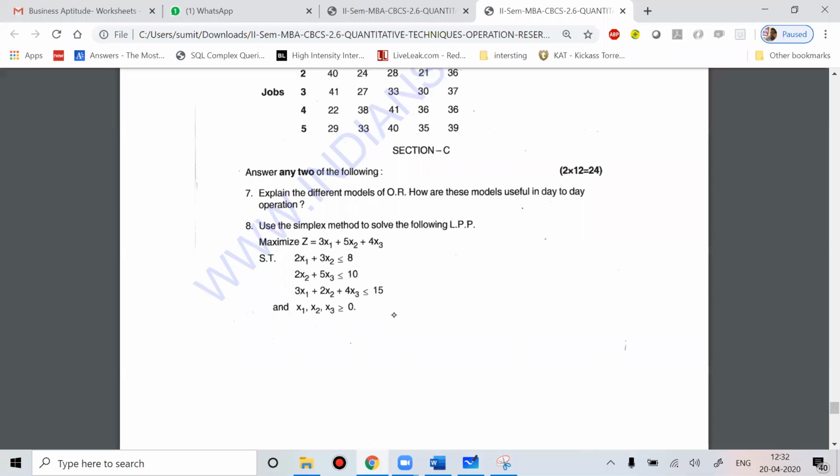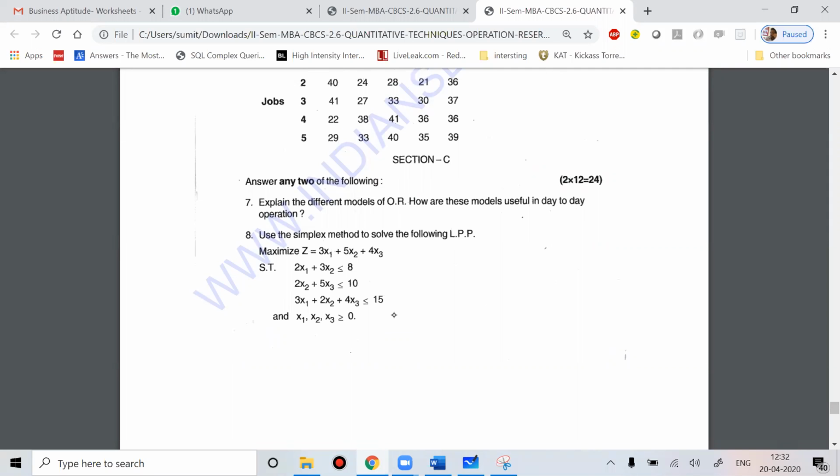You have to do this question. Make sure whatever value you get, we'll discuss this value with you. So do this question, question number 8 here you can see.